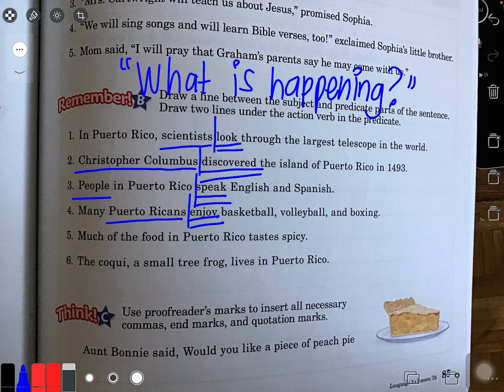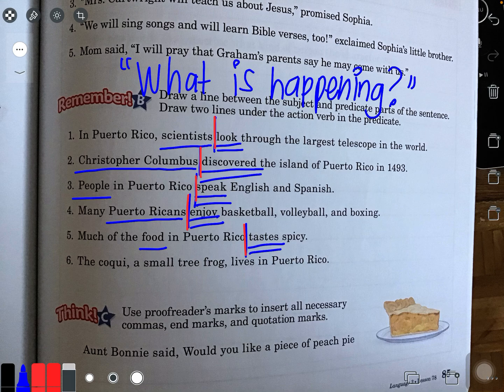Much of the food in Puerto Rico tastes spicy. Wait, what's happening? What is it doing? What's the action here? It tastes. What tastes spicy? Just food. Just simply food. That's it. And I'll still draw my line right here. Most of the time, do you notice these lines are next to the verb? Okay. Last one, and I hope you're paying attention to this because you will be quizzed on this on Friday.